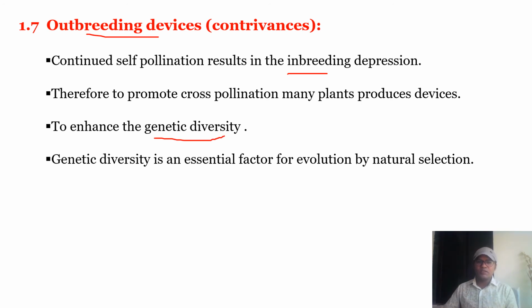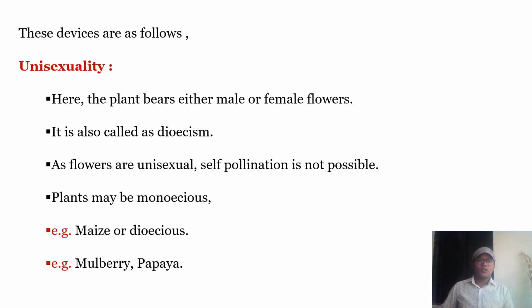Such genetic diversity is an essential factor for evolution by natural selection. So let us see what the outbreeding devices are. First one is unisexuality. The plant bears either male or female flowers, which is said to be dioecious, and this results in cross-pollination.